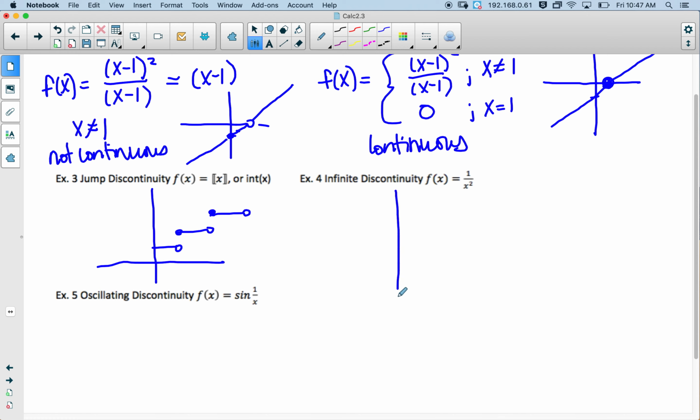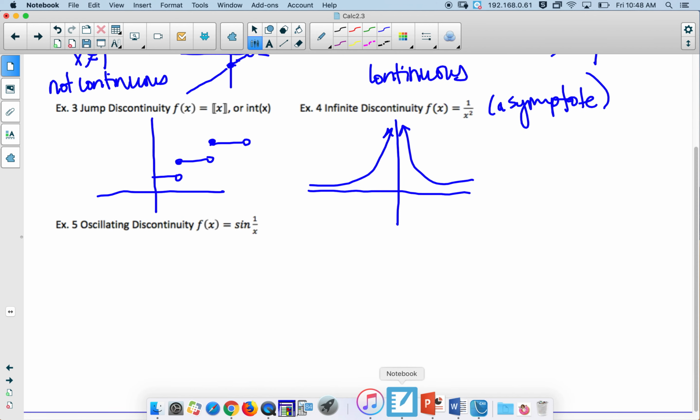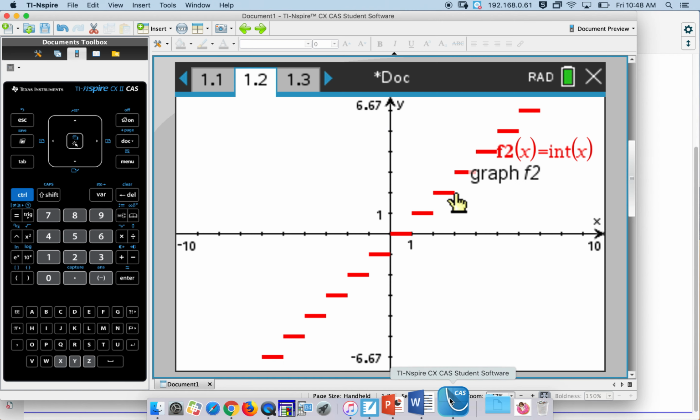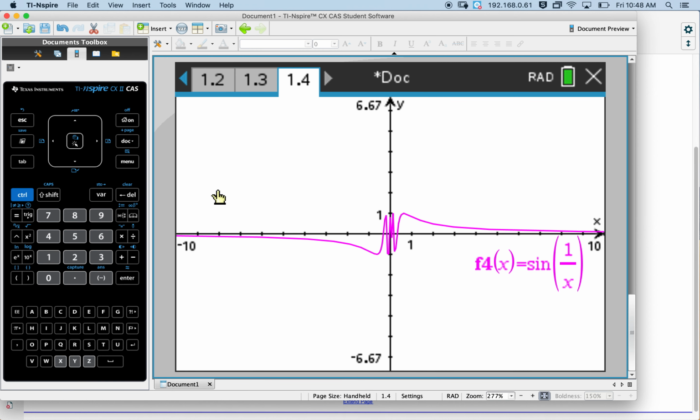Okay, an infinite discontinuity would look like this. This is what 1 over x squared looks like, and there's an infinite discontinuity at x equals 0. An infinite discontinuity is also known as an asymptote. Okay, and then finally, an oscillating discontinuity. Let's look at the graph of sine of 1 over x. And I've already loaded that in, and it looks like this.